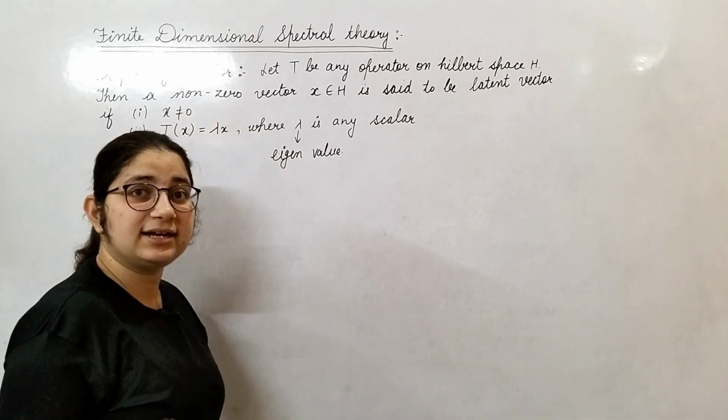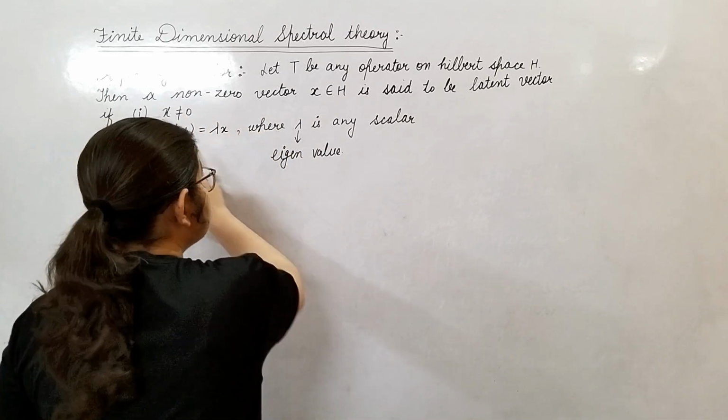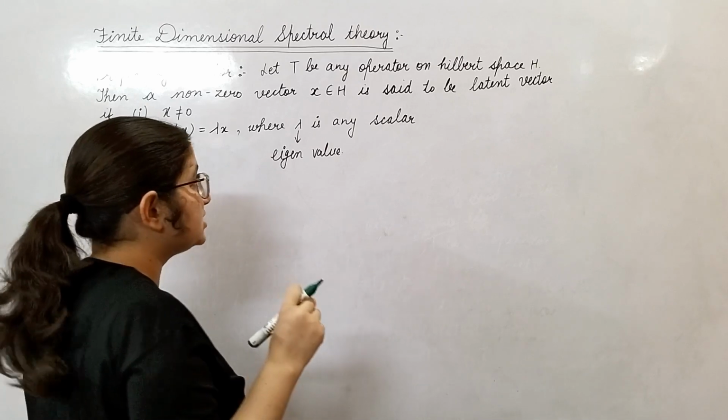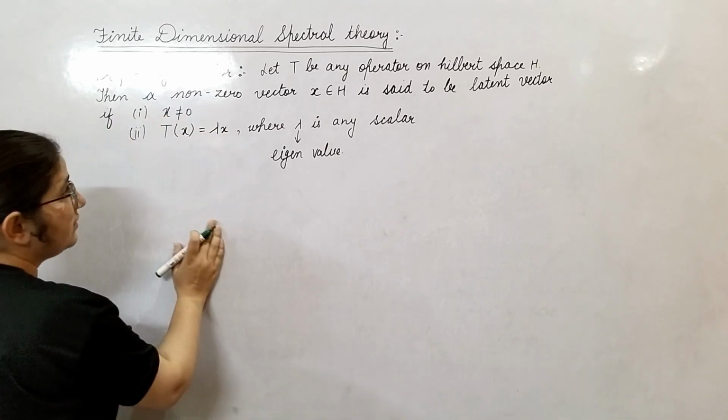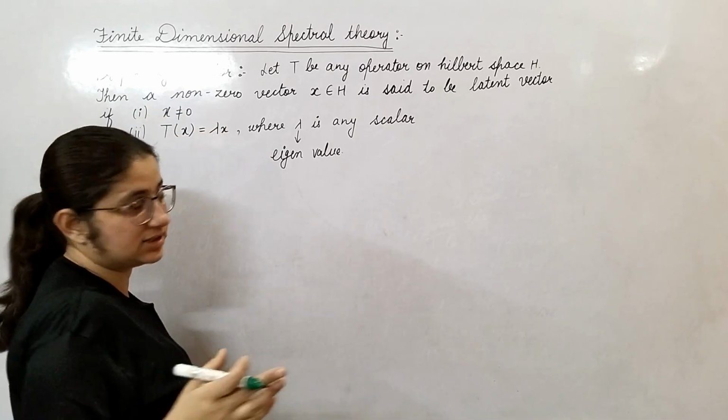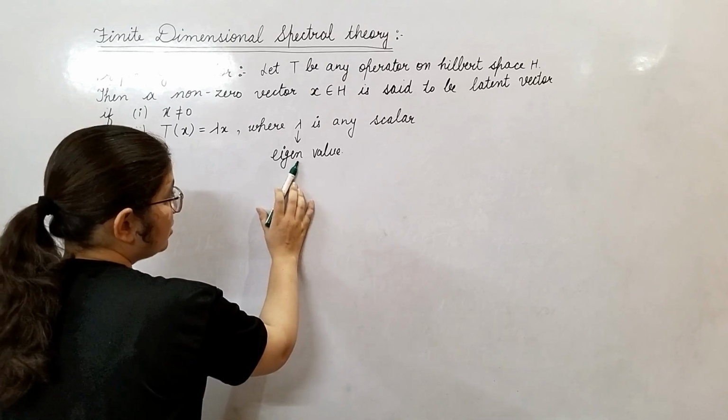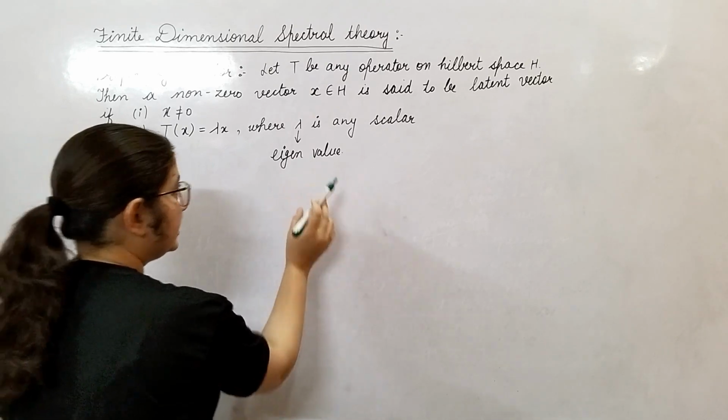Lambda is any scalar, it can be zero. Okay, but this X should be non-zero. If it is zero, then this will never become proper eigenvector or latent vector or characteristic vector. In the similar way, this is known as eigenvalue, characteristic value or latent value.